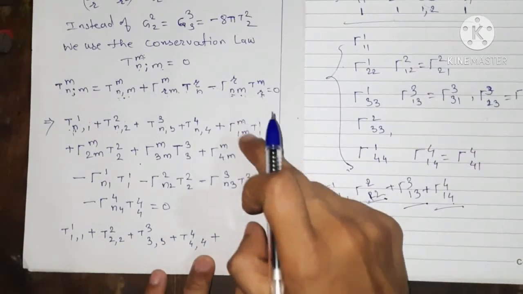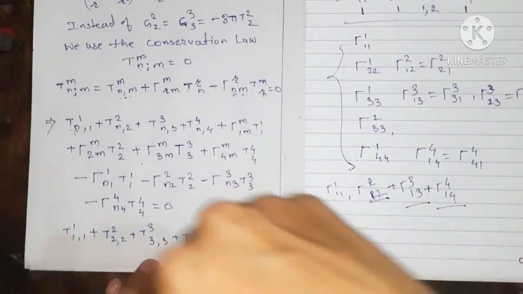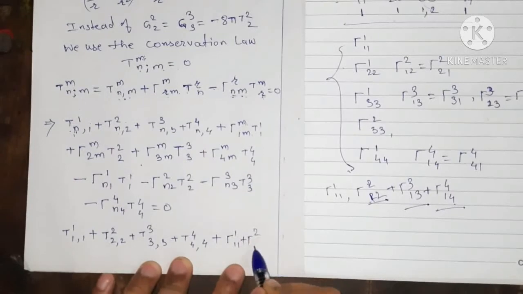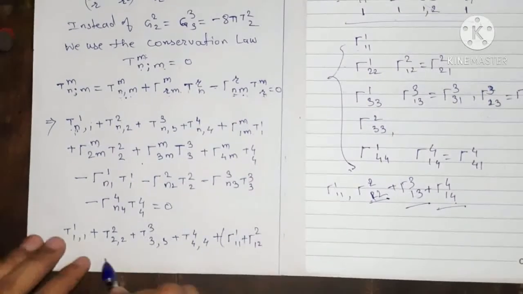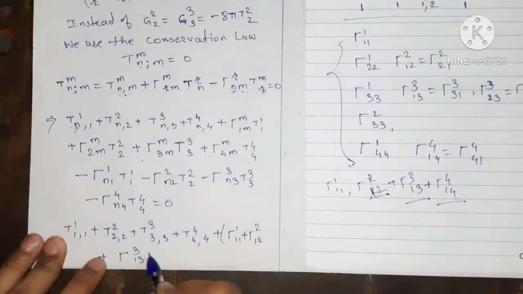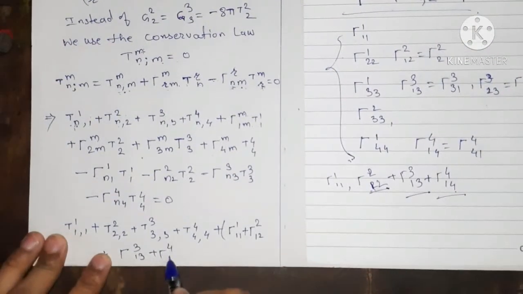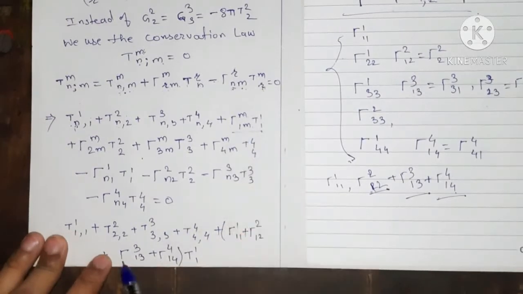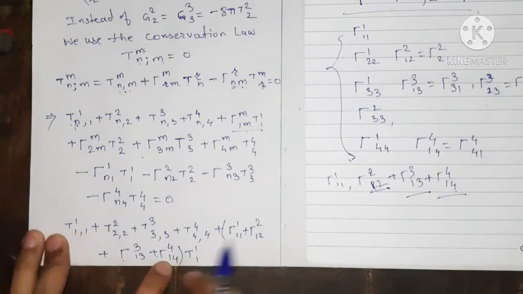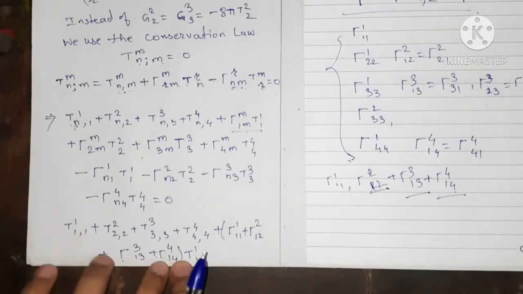So when we vary m, we get gamma of 1 1 1 plus gamma of 2 1 2 plus gamma of 3 1 3 plus gamma of 4 1 4 into t11. This term is completed with a, since m is a dummy suffix, so we apply the summation rule, and all these are non-vanishing.